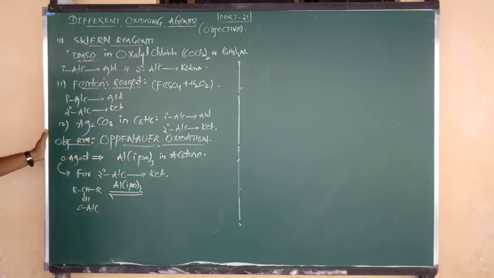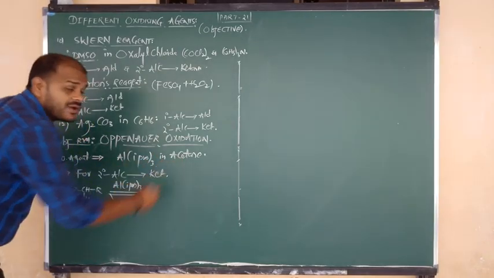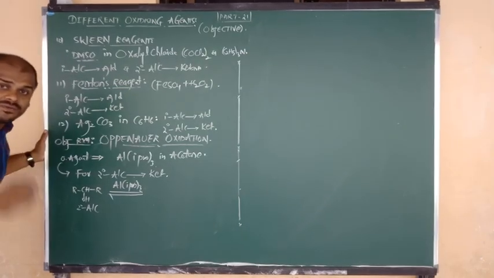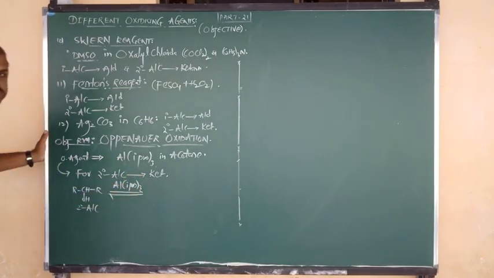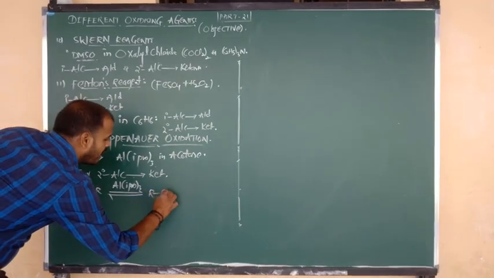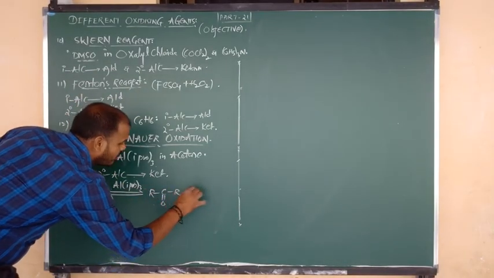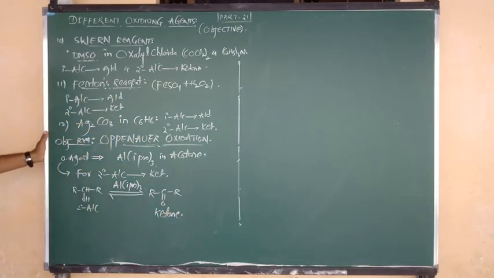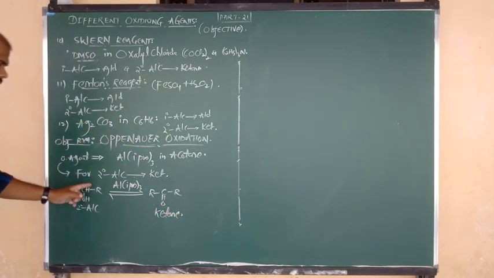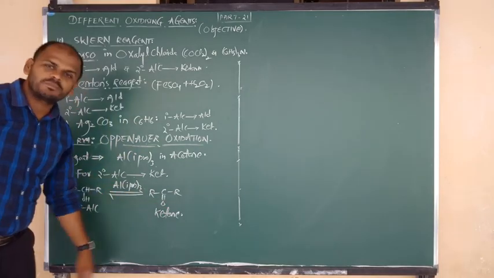By using aluminium isopropoxide, in presence of what? Acetone. In presence of acetone, it changes into the product, which is nothing but ketone. Ketone formula: R bonded to C double bond O bonded to R. Secondary alcohols upon oxidation give what product?